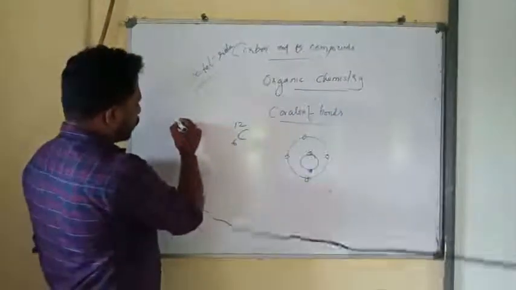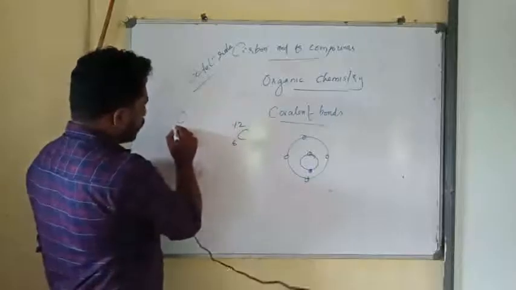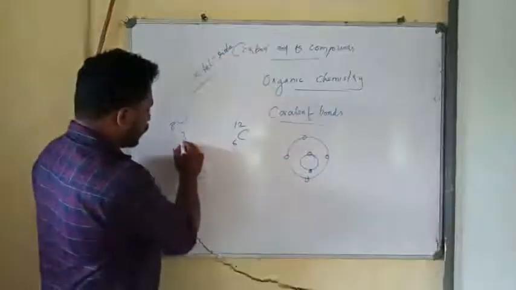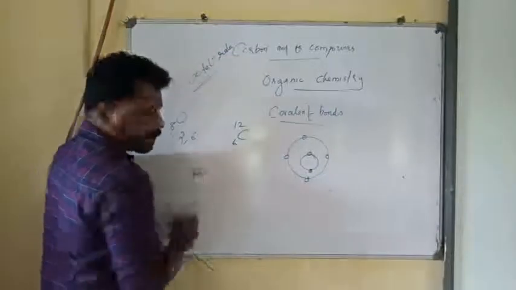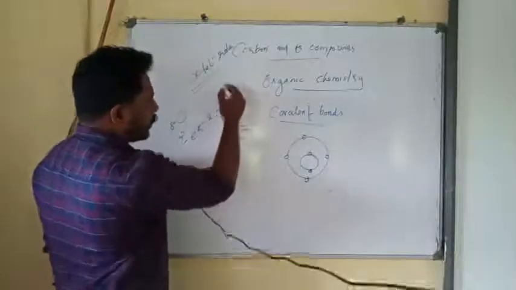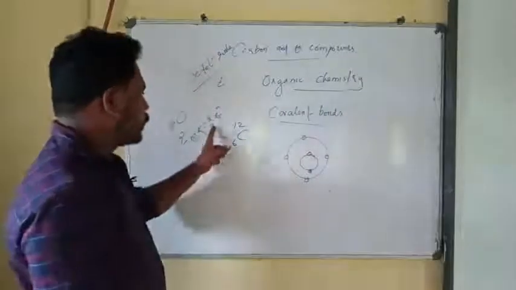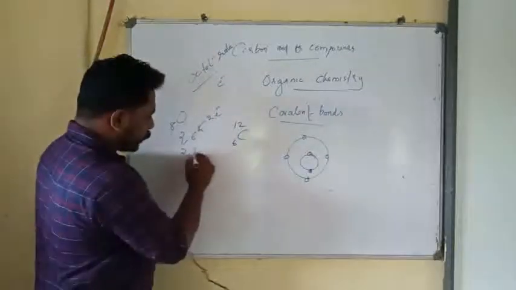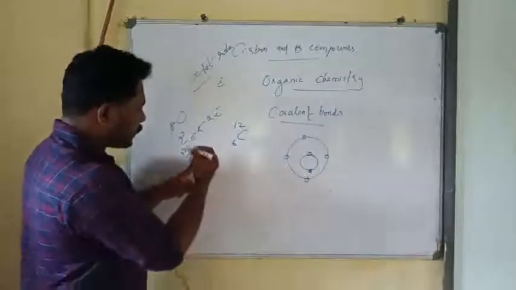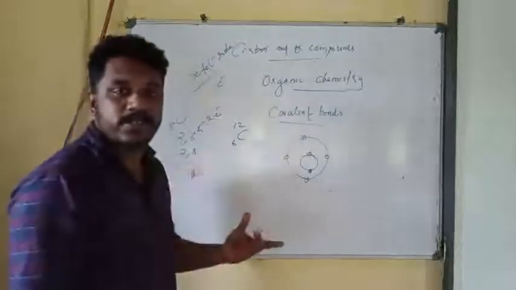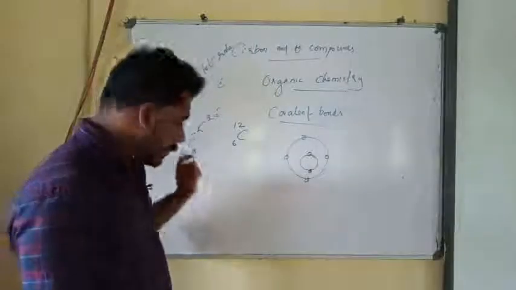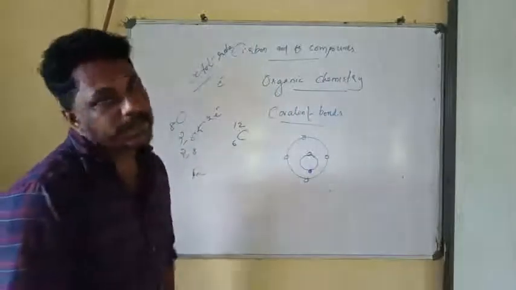we know that oxygen's atomic number is 8, right? The atomic number is 8, and the electronic configuration will be 2, 6. So if it gets 2 more electrons, which can be denoted by e minus, it will become 2, 8. The electronic configuration will become 2, 8, and if it gets 2 more electrons, it will become stable. Then only it will become stable, and that's why oxygen takes part in chemical reactions.